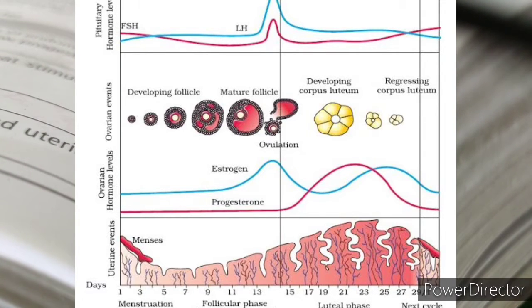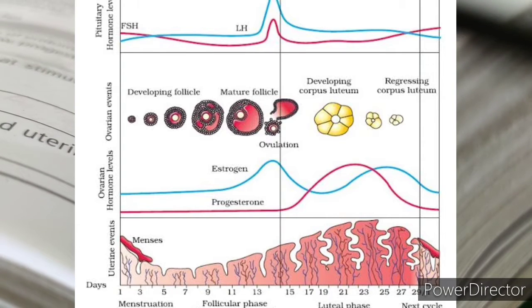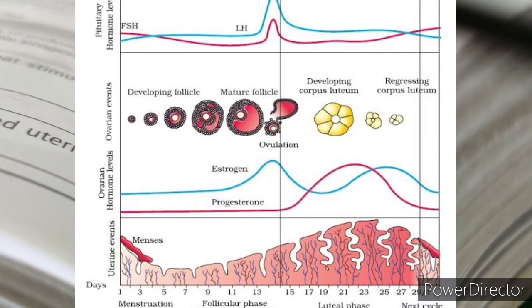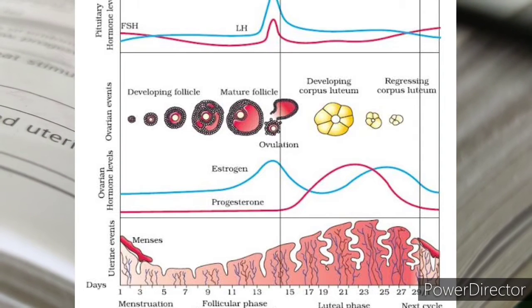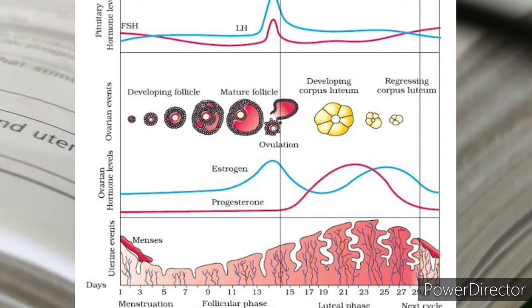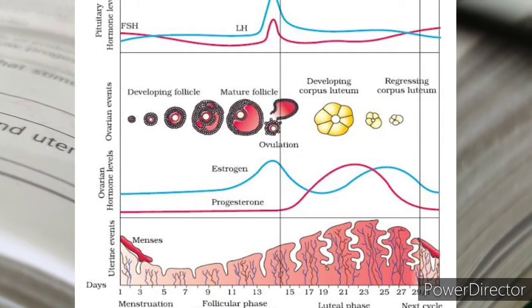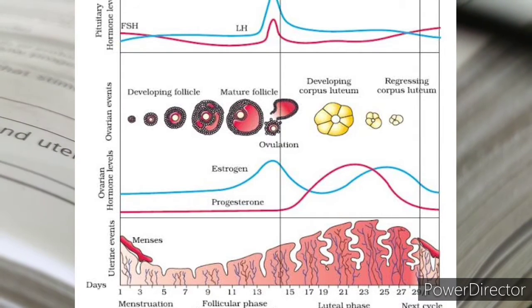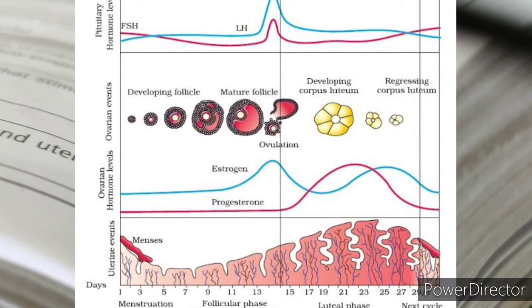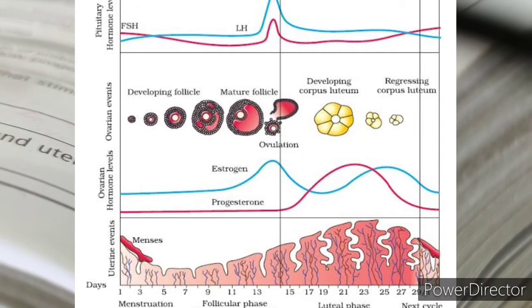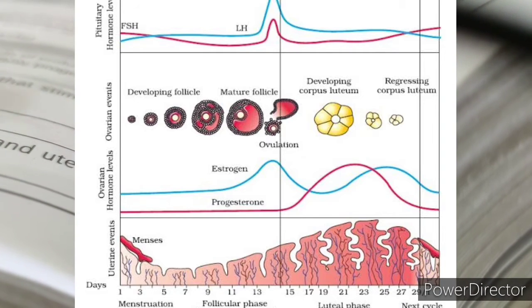So menstruation will occur only if the released ovum is not fertilized. If there is a presence of sperm and the ovum is fertilized, then that will be indicative of pregnancy and menstruation will not occur. So if a female is pregnant, then menstruation will not occur until the delivery of the baby.